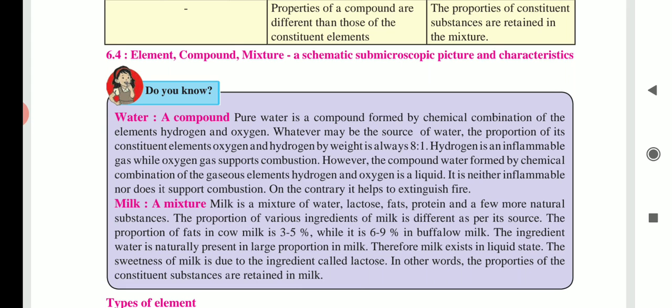In other words, the properties of the constituent substances are retained. Means they are not changed. It is the same in milk.